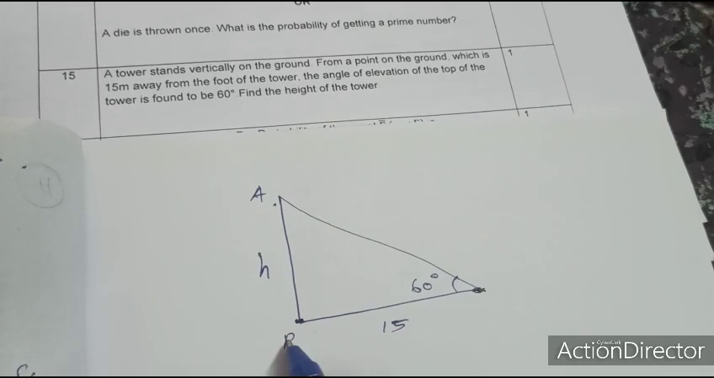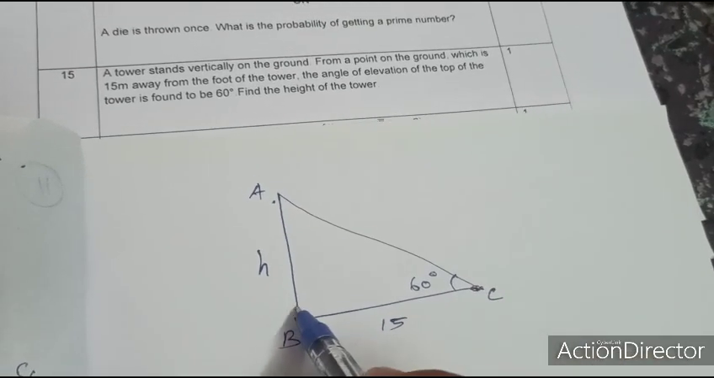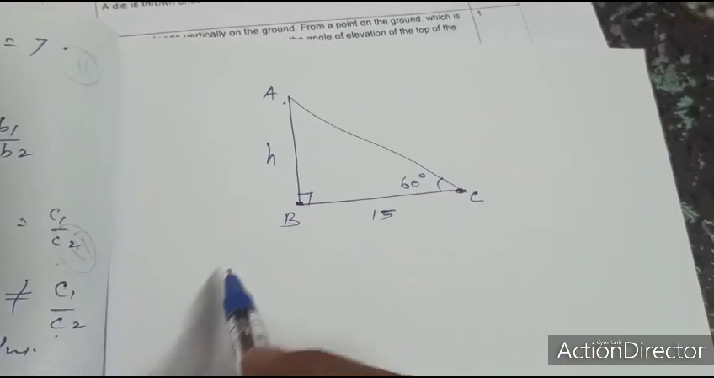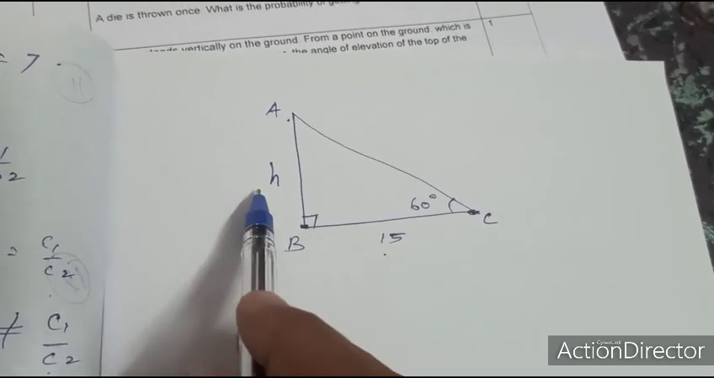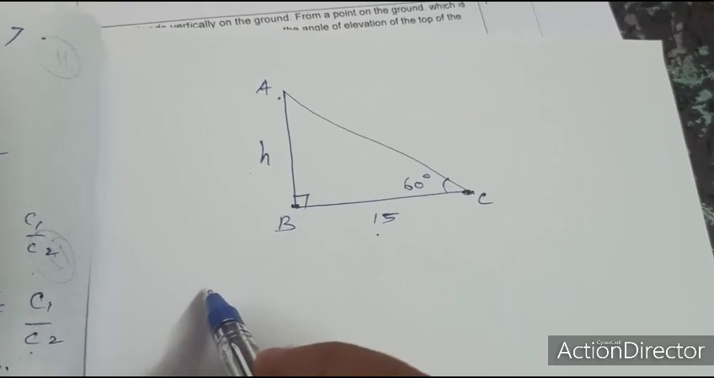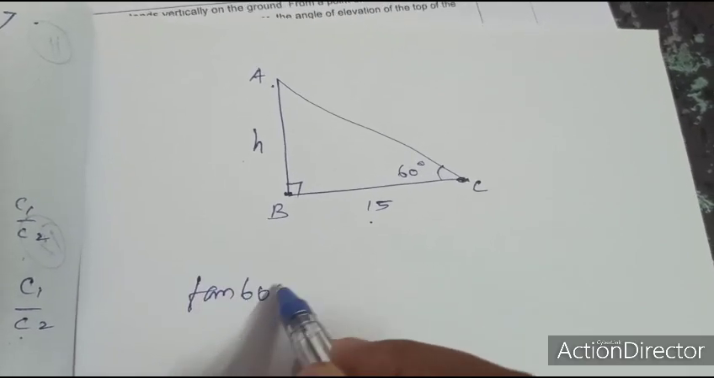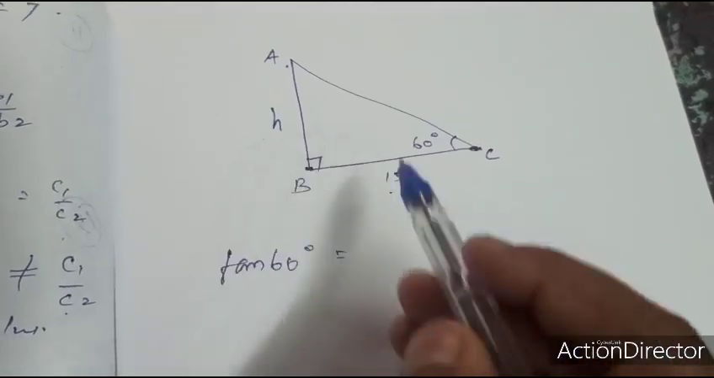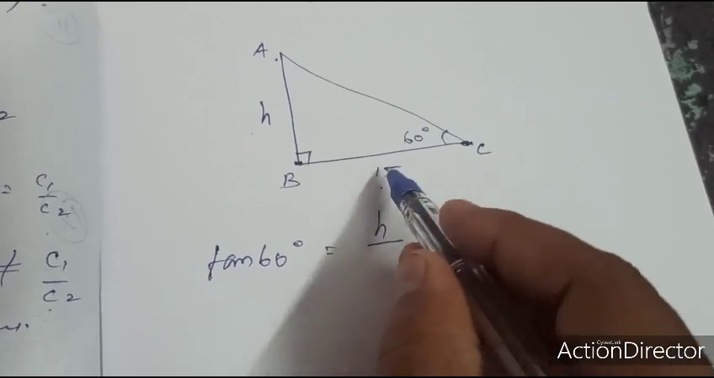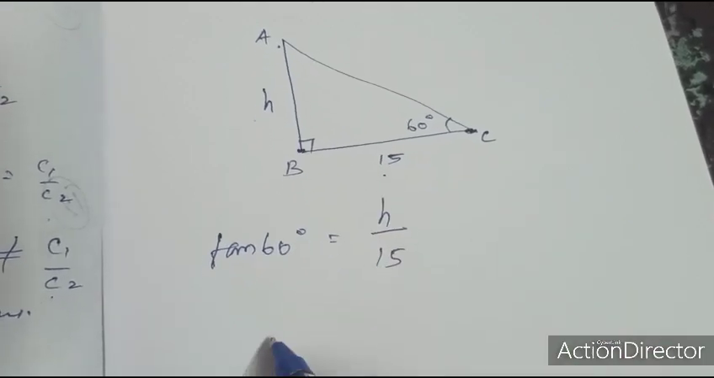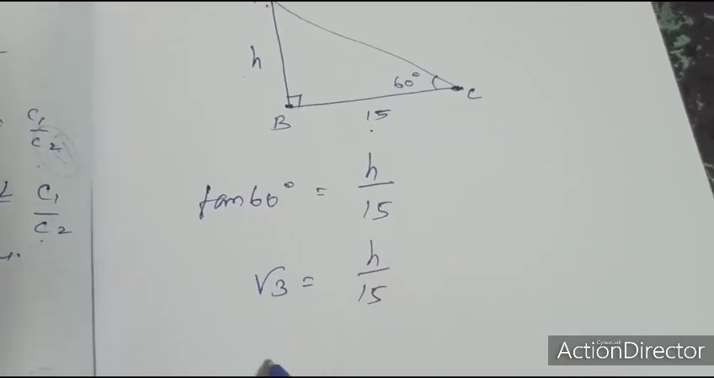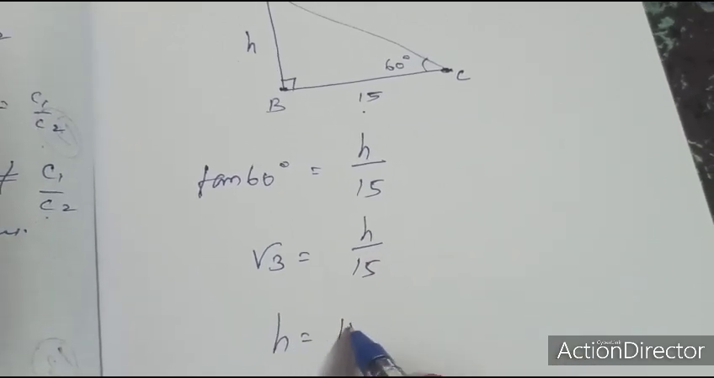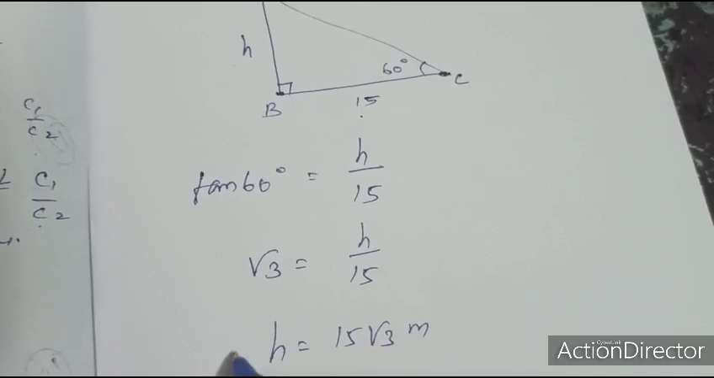Let H be the height of the tower. Find H. With the adjacent side and the opposite side, using tan 60, which is the opposite side by the adjacent side. The value of tan 60 is √3, so √3 equals H by 15. Therefore, H equals 15 √3 meters.